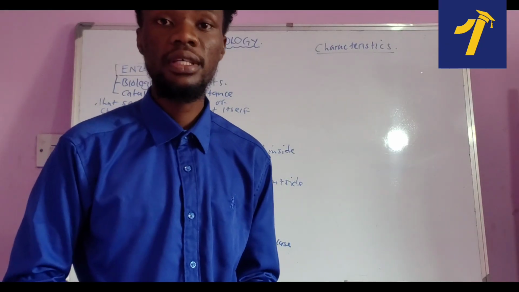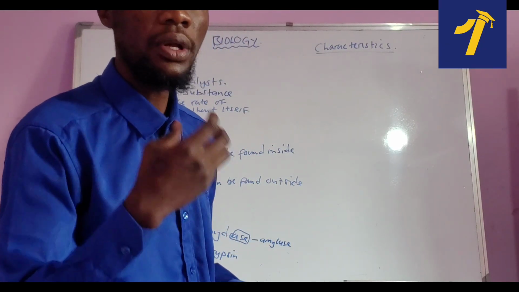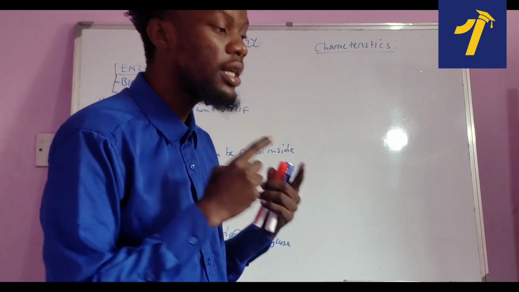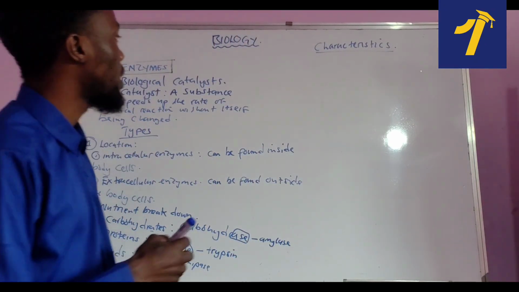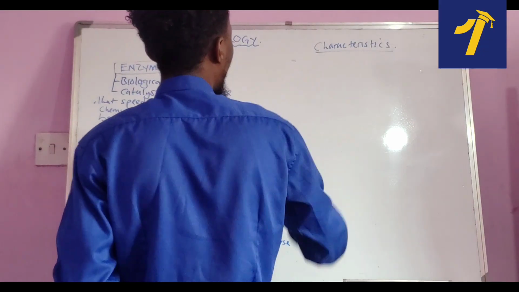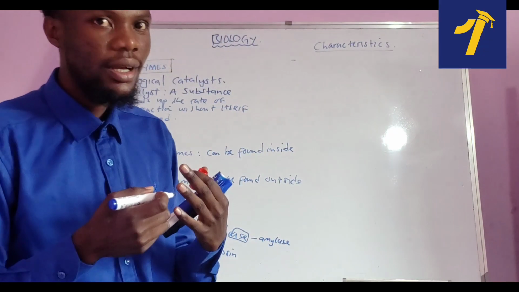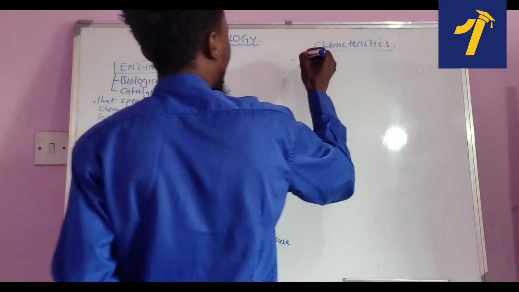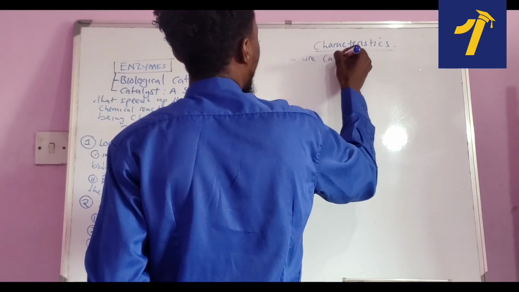So characteristics of enzymes are features that help us to identify that definitely this is an enzyme. What are those features? We know the first feature is that enzymes are catalysts.